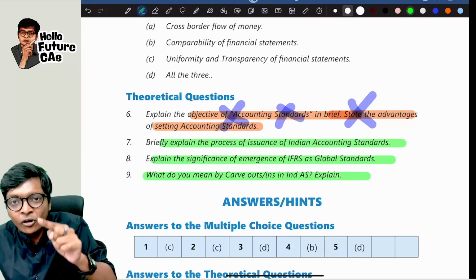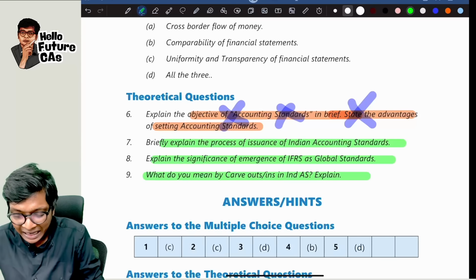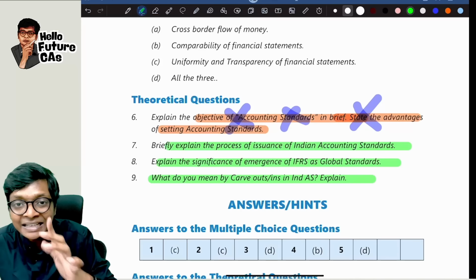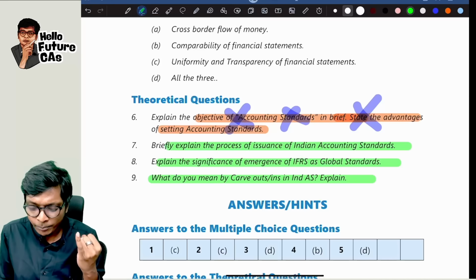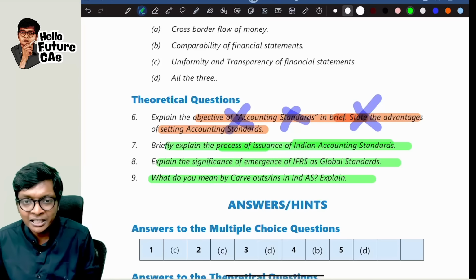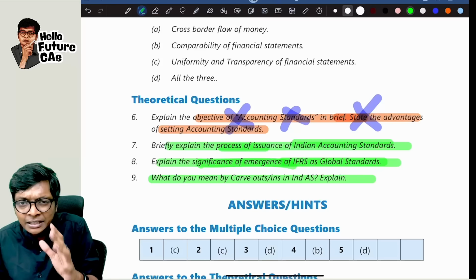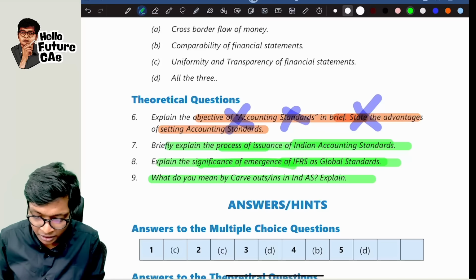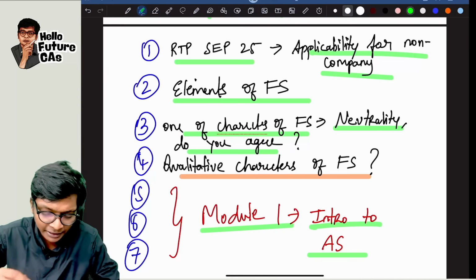Untested theory for the exam in the new syllabus. These three questions which I have highlighted here in green have come in RTPs and MTPs, but not in the main exam. Process for issuing Indian accounting standards, steps 1, 2, 3, 4, many are there. Then the significance of the emergence of IFRS as global standards, little okay. This one is very important. Carve-outs and carve-ins in Ind AS, very, very important, guys.